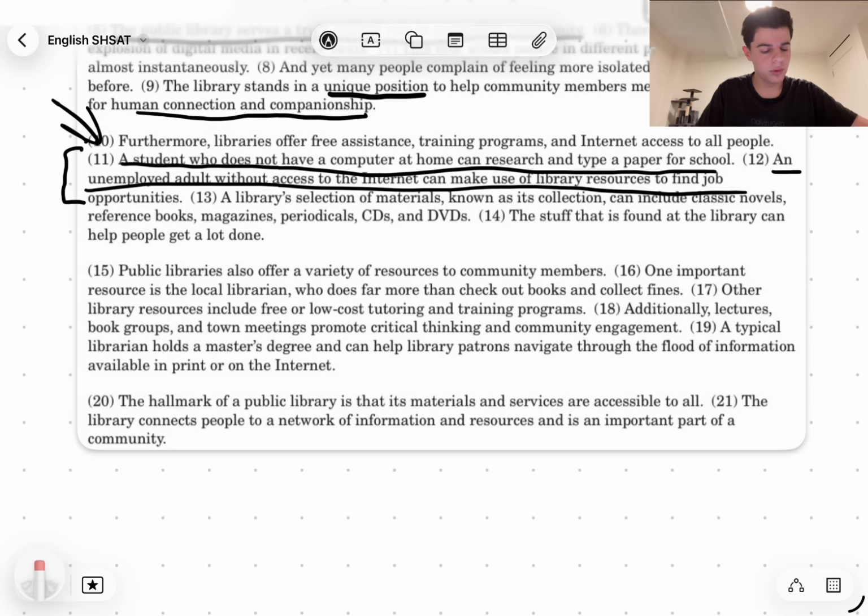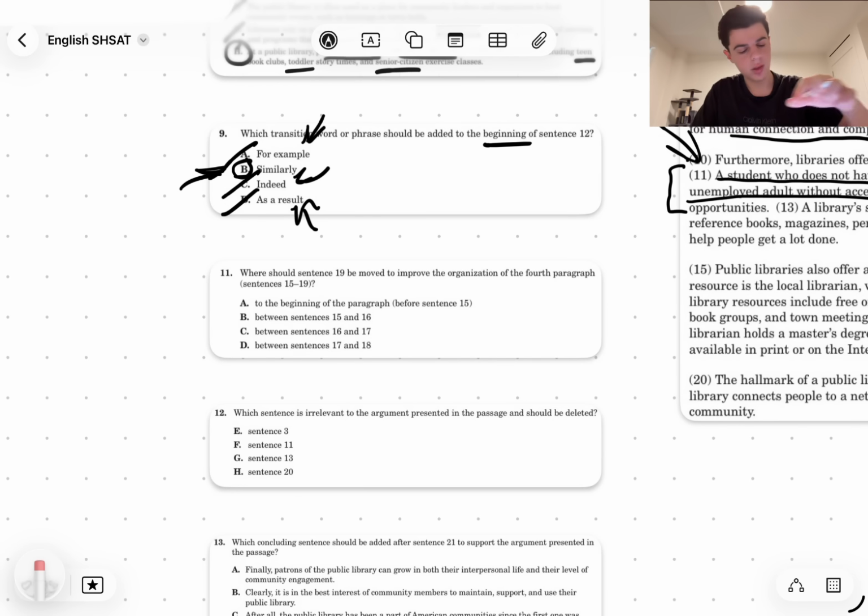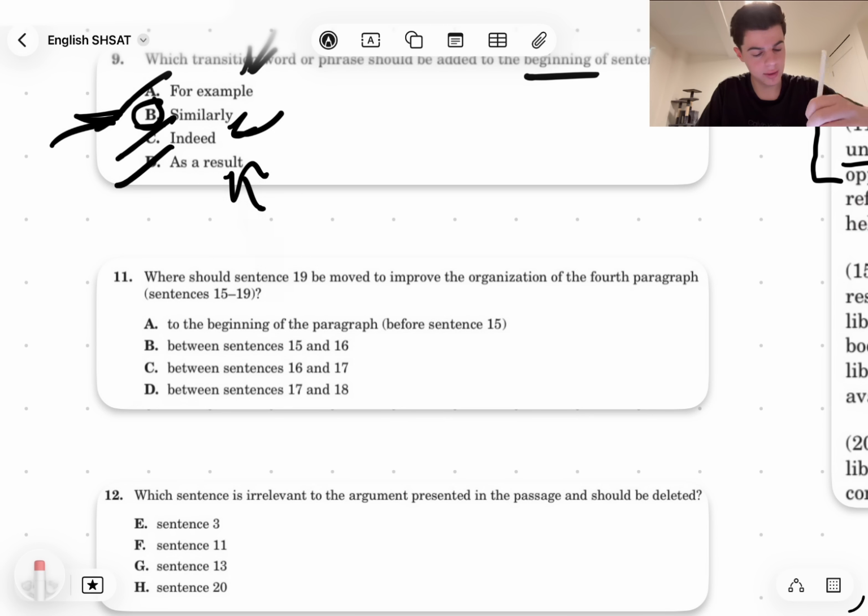Other library resources include free or low-cost tutoring and training programs. Additionally, lectures, book groups, and town meetings promote critical thinking and community engagement. A typical librarian holds a master's degree and can help library patrons navigate through the flood of information available in print or on the internet. Okay, so it's asking us where should sentence 19, which is the very last sentence, be moved within the paragraph.